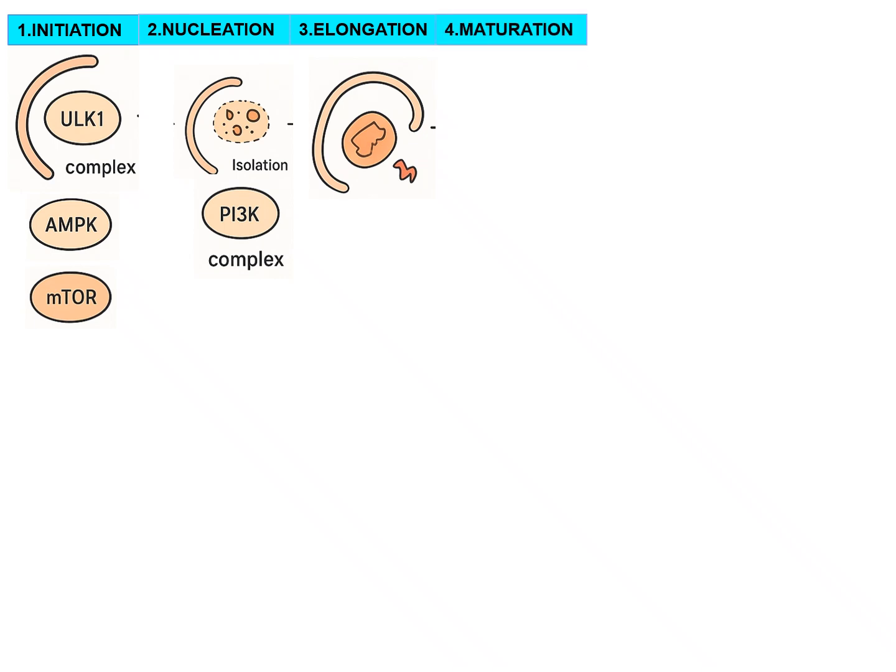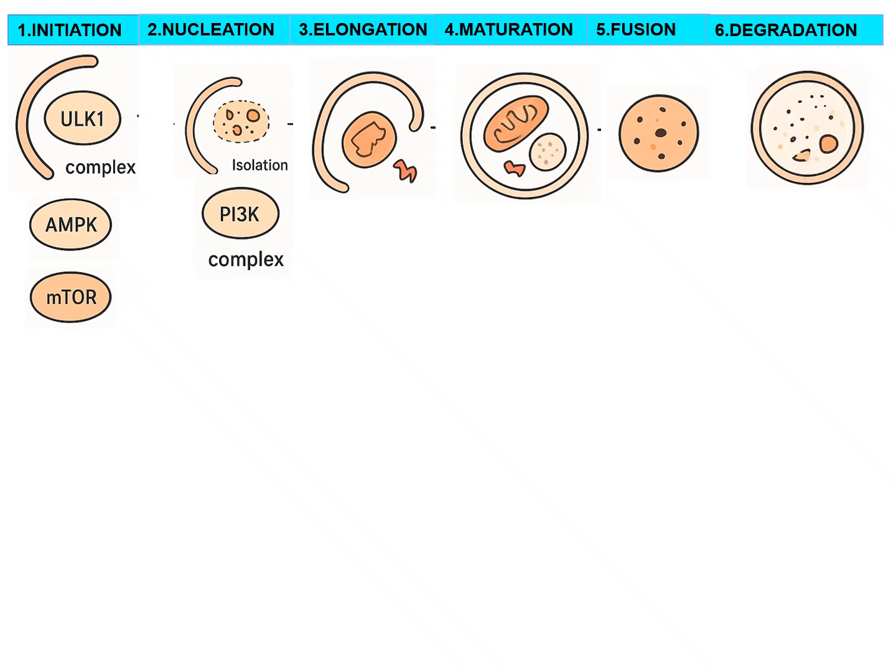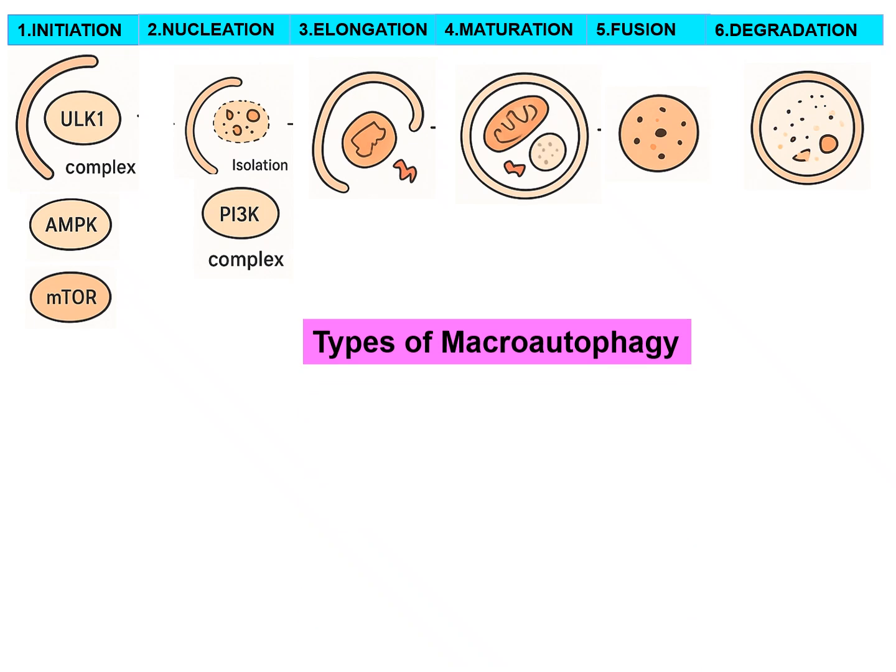And the fourth step is maturation. In this, a well-formed vesicle is formed around the cytoplasmic cargo. It is known as autophagosome. And the fifth step is fusion, where this autophagosome fuses with the lysosome to form autophagolysosome. The last step is degradation. Because of the hydrolytic enzymes, the cytoplasmic cargo is degraded.